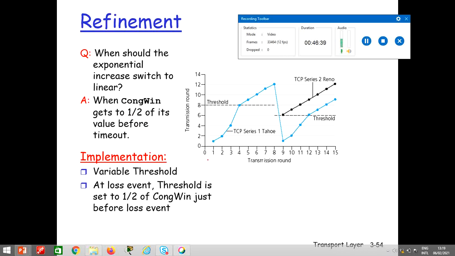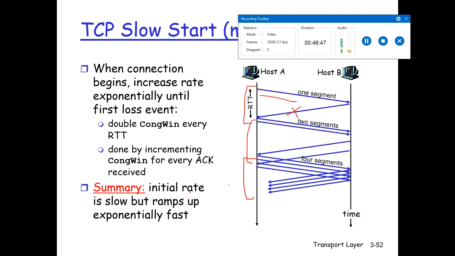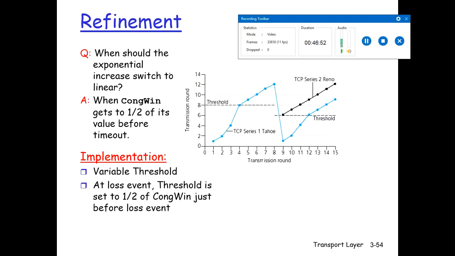So if you see over here, in the slow start, let's go back. It increases exponentially: 1, 2 and 4. First it sends 1 segment, then 2 segments, then 4 segments, then 8 segments, and maybe at this point the threshold is reached, and then it grows linearly because that was the threshold.